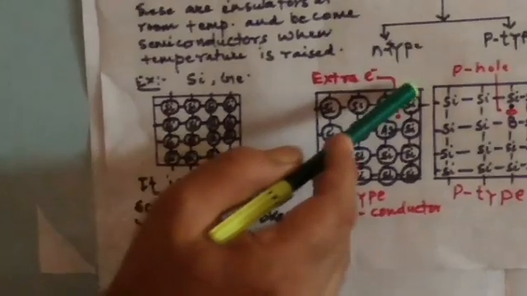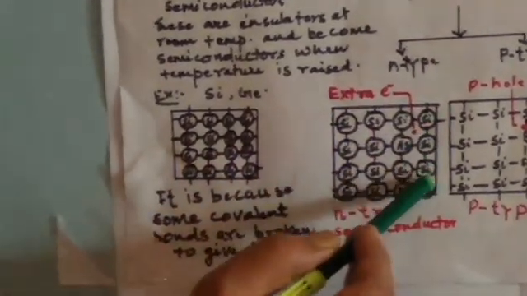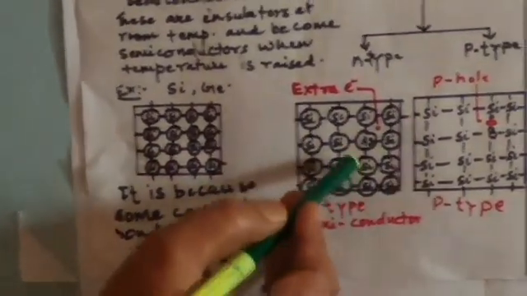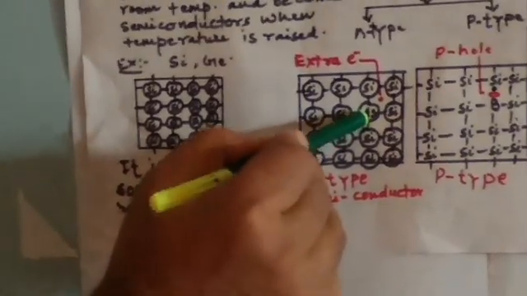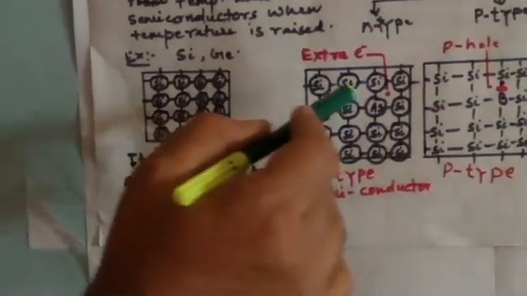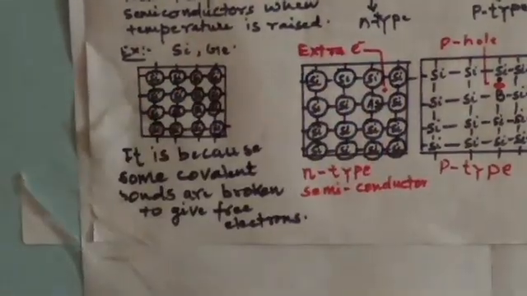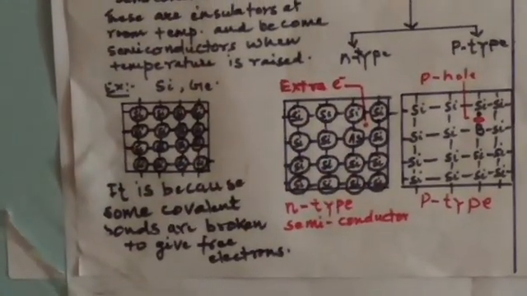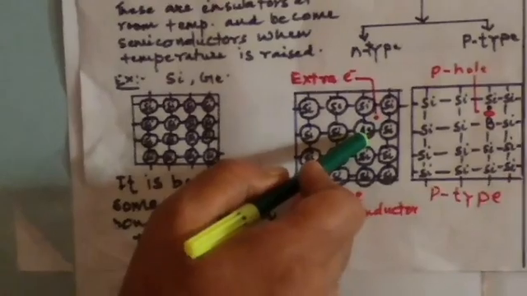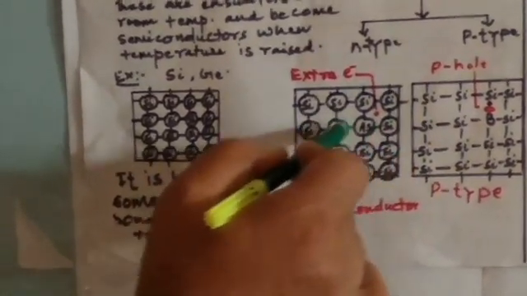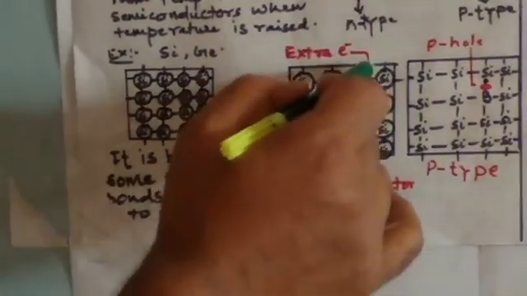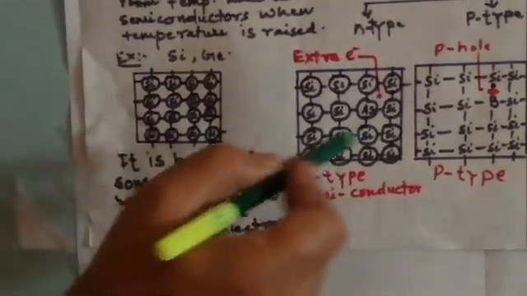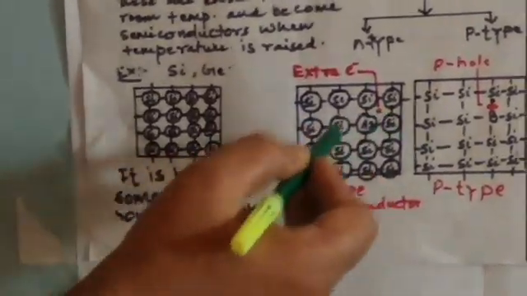See here, this is the crystal of silicon in which arsenic is present as an impurity. Arsenic has 5 valence electrons and silicon has only 4. So each arsenic forms 4 covalent bonds with the surrounding 4 silicon atoms, and the 5th electron of arsenic remains